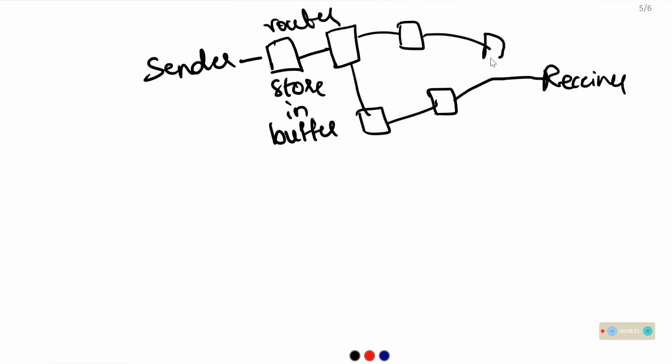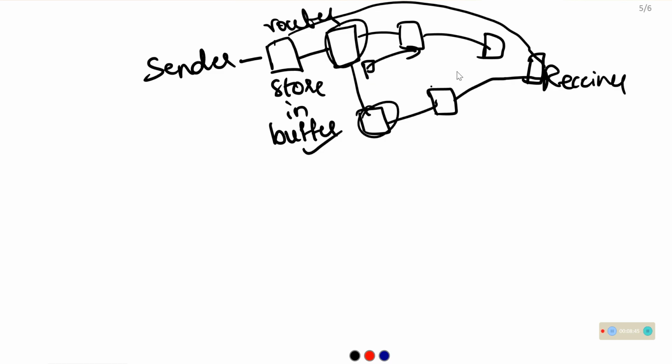The data is stored in each router's buffer memory and then forwarded.